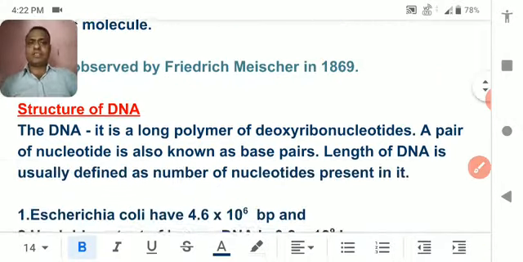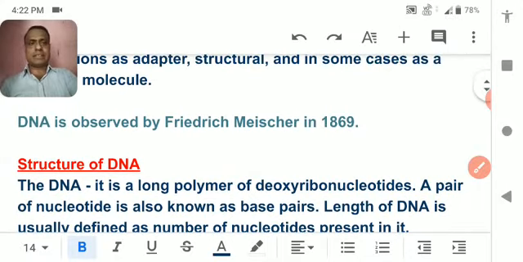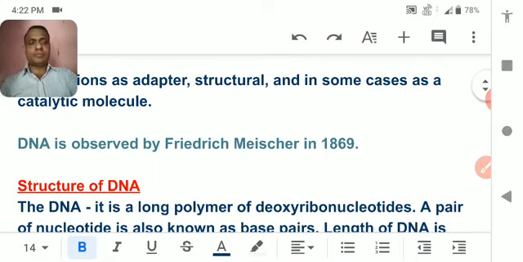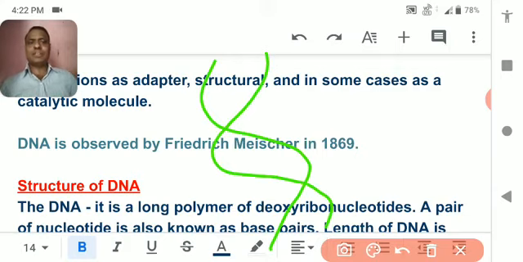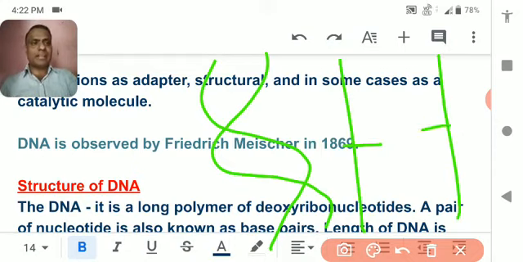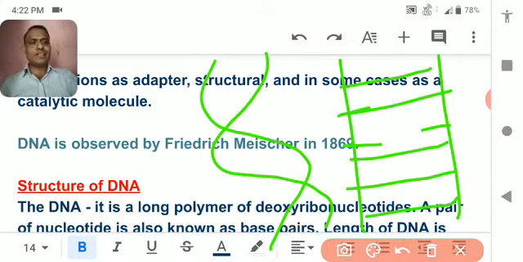Now, the structure of DNA. First of all, I am going to make you understand the structure. Generally the structure of DNA is a double helix. This is one helix and this is the other helix, so it becomes two helices. If you open the helix it looks like a ladder. Ladder means a stair or wooden stair by which one can go up to the floor. So it has a ladder-like appearance when untwisted. DNA is actually present in a twisted form.